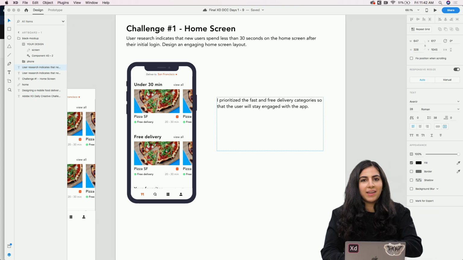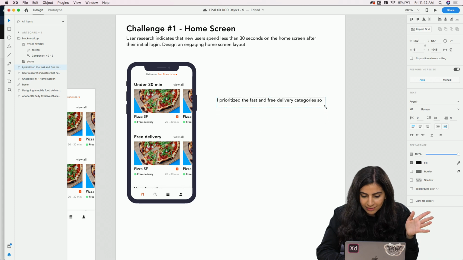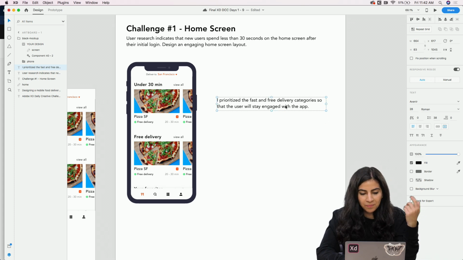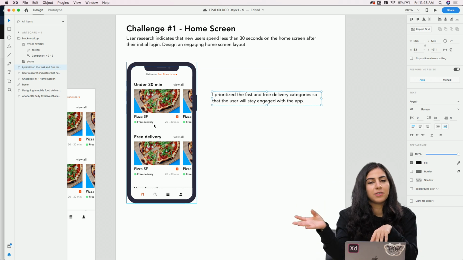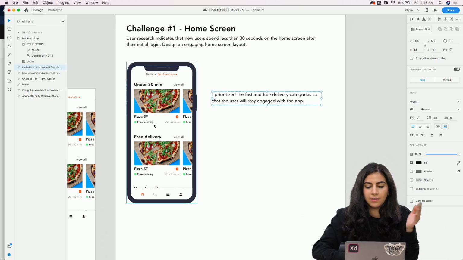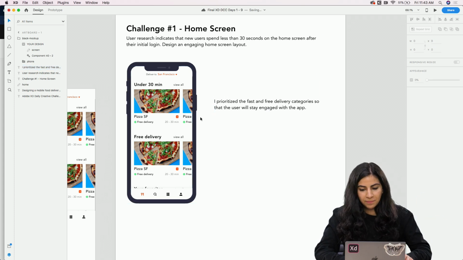And you can go back and edit this and make sure it sounds nice. I will probably go back and edit this, but I just wanted to show you an example of explaining why you place something at the top, for example, or why you chose this icon. And I think that's really important to show, and it shows that you've really thought about your design.